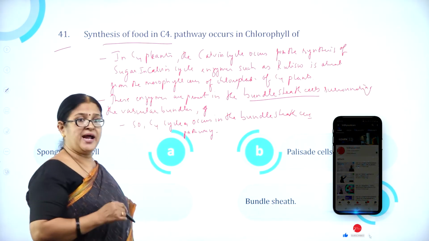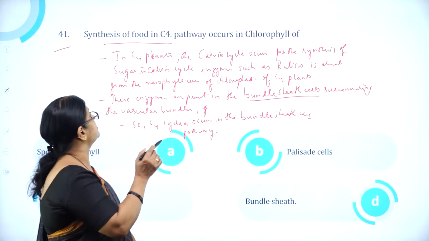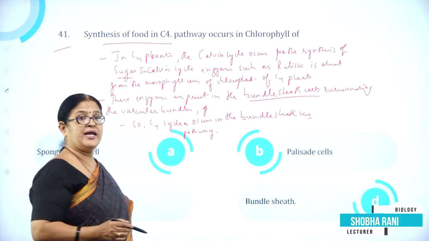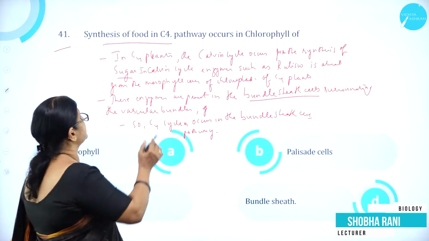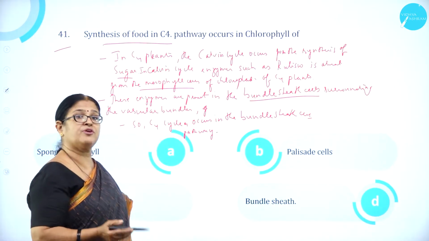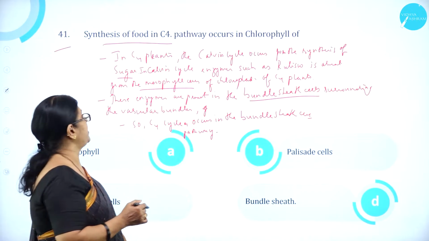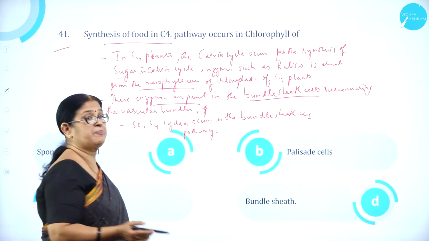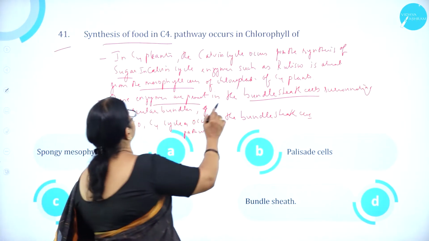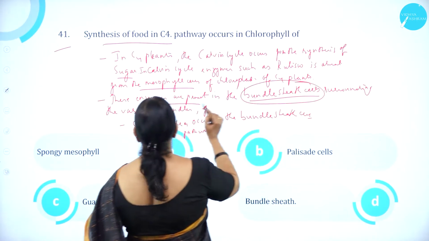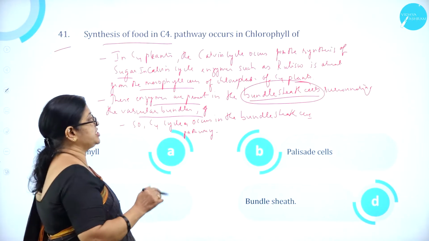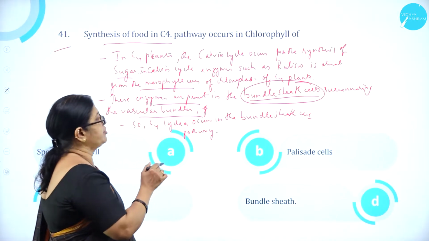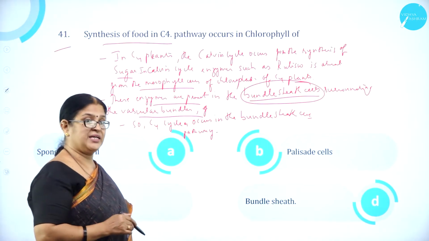In C4 plants, the Calvin cycle occurs for the synthesis of sugar. And in Calvin cycle, the enzyme such as rubisco is absent from the mesophyll cells of chloroplast of C4 plants. These enzymes are present in the bundle sheath cells surrounding the vascular bundle. So it is found in the bundle sheath cells. So the C4 pathway occurs in the bundle sheath cells.